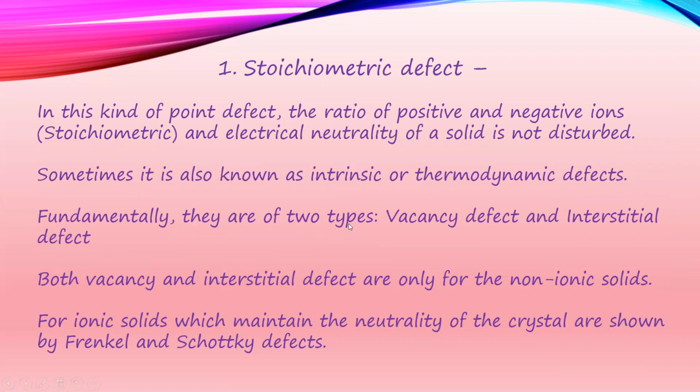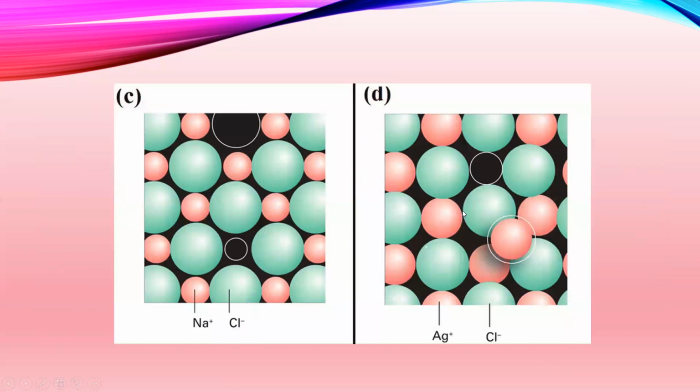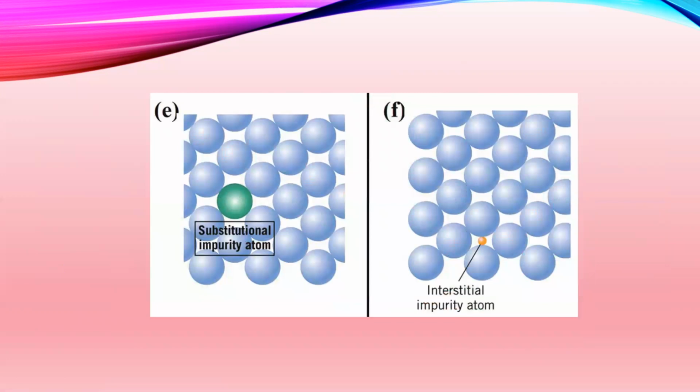Fundamentally, stoichiometric defects are of two types, that is vacancy defect and interstitial defect. Both vacancy and interstitial defects are shown only by non-ionic solids. For ionic solids, the defects that maintain the neutrality of the crystals are shown by Frenkel and Schottky defects. So here you can see the vacancy defect and interstitial site defect, with the examples. This is the interstitial defect, how impurity gets into it.